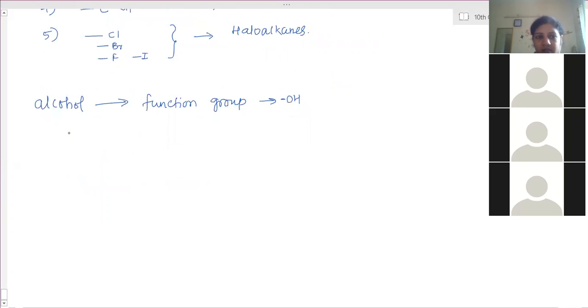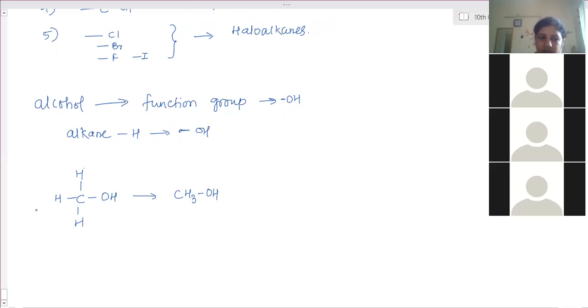Now here, from the alkane, one hydrogen is substituted with the dash OH part. The first compound is methane: hydrogen, hydrogen, hydrogen. This H is substituted with OH. Then the molecular formula is CH3OH.